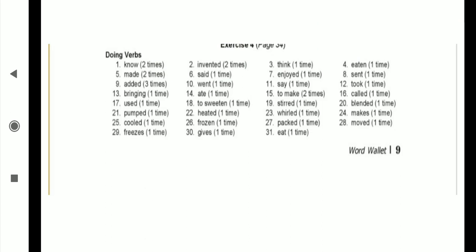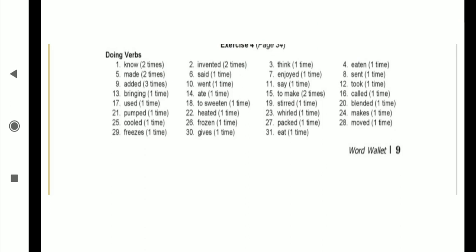Doing verbs I have given, being verbs you are going to find out, having verbs you are going to find out. Okay, which doing words are there? Total 28 are there. Know, invented, think, eaten, made, said, enjoyed, sent, added, went, say, took, bringing, ate, to make, called, used, to sweeten, stirred, blended, pumped, heated, whirled, makes, cooled, frozen, packed, moved, freezes, gives, eat. Okay. Doing verbs I have given.